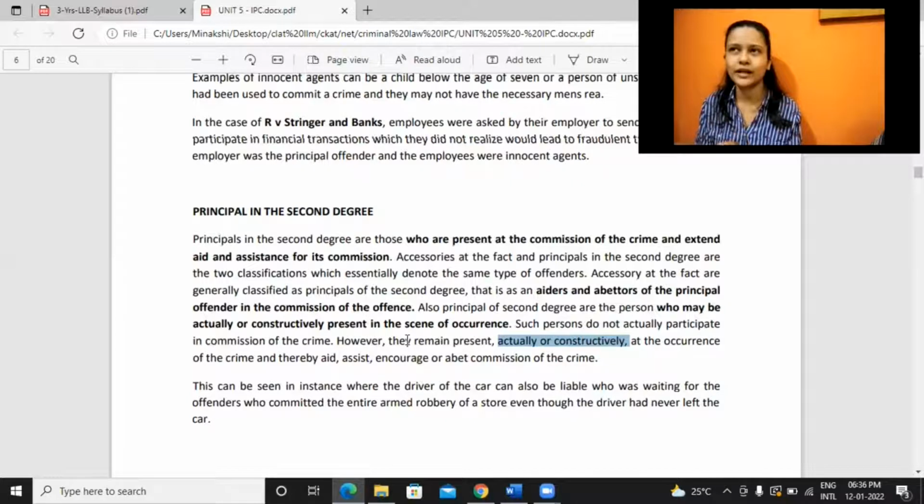Right. So he may not be present exactly at the scene of crime, but he will be aiding from a different place, helping him to commit the crime. Physically not present, but still it's almost like he's present there, right? Over call, he is doing everything for the other person. Got it. So that is nothing but constructive presence.